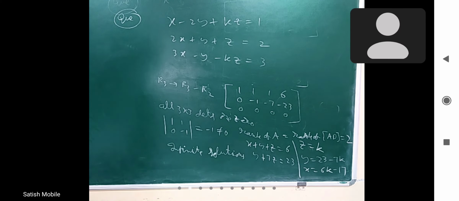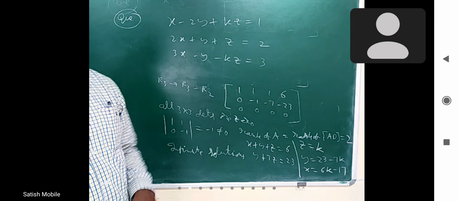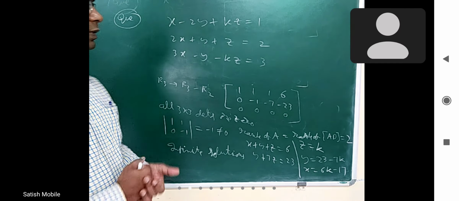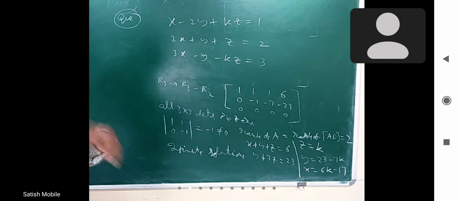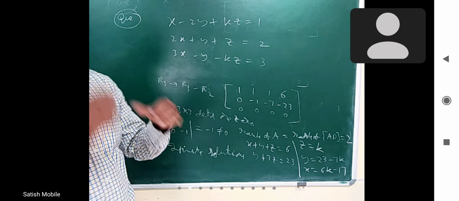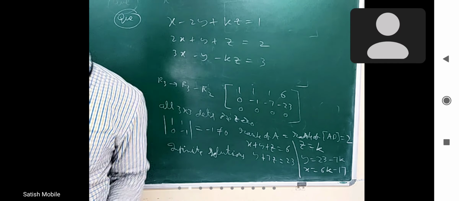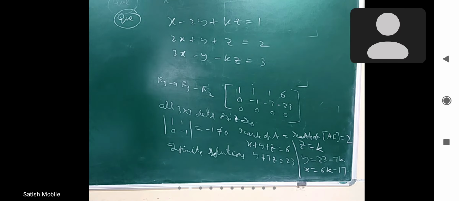What is the procedure to do? First find delta, see when it is non-zero, that is unique solution. Then for what values of k delta is 0, for each such k you have to substitute it and then analyze based on that whether it is unique or no solution. I am not going to write the solution for this, I am going to wait for people to answer.